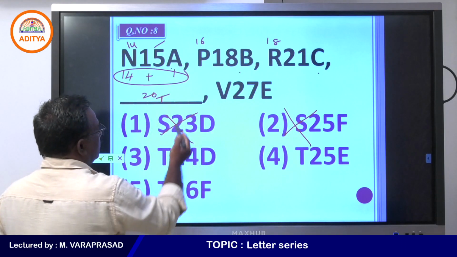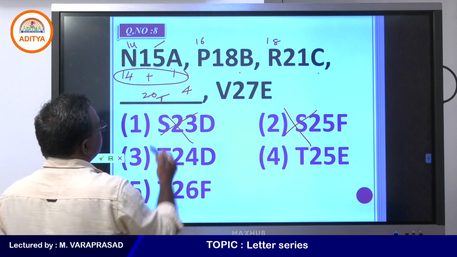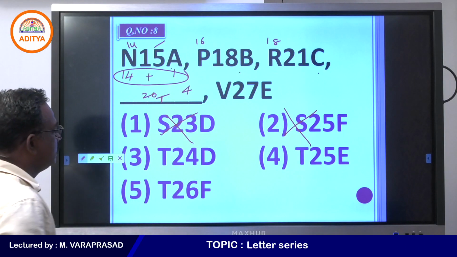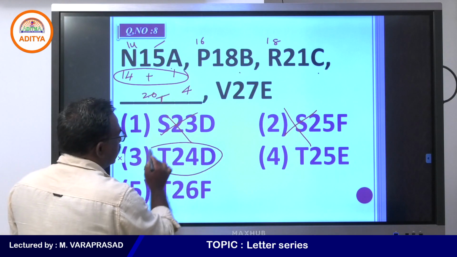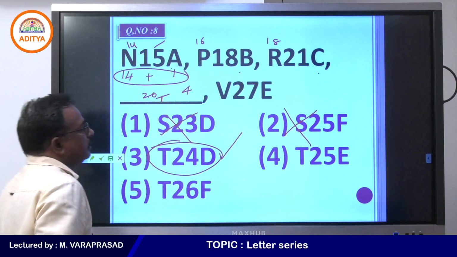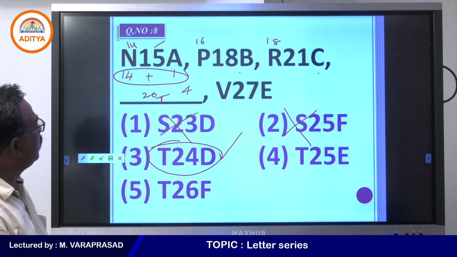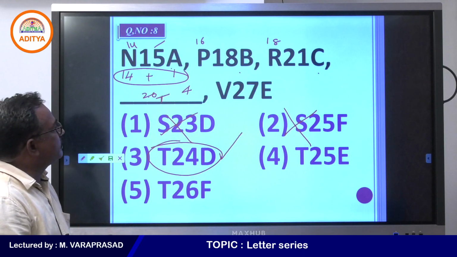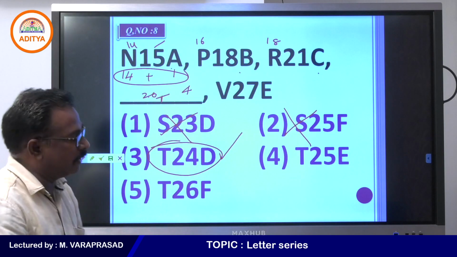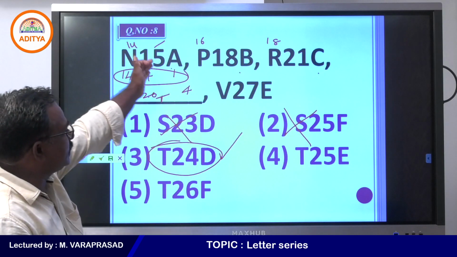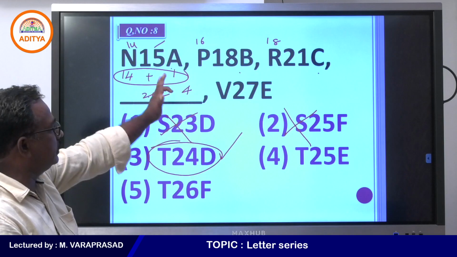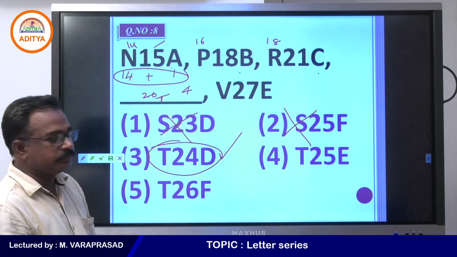So, 20 plus 4, 24 will be there in the middle. So, T24D. By adding the letters' place values on either side, you are getting the middle number. So, it started with 14, 16, 18 and so on, 20, 22.